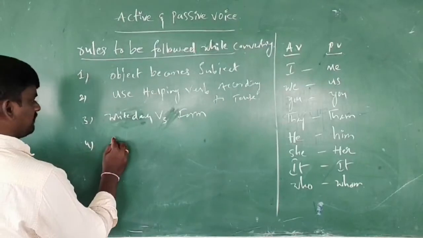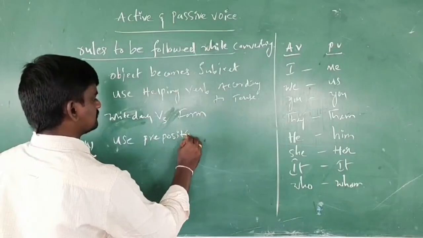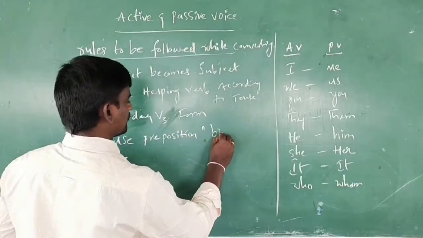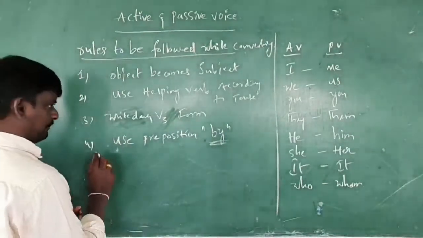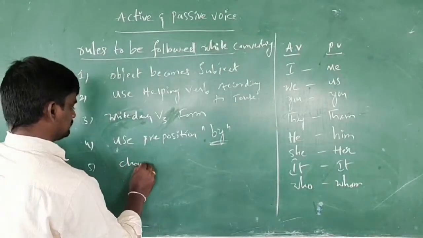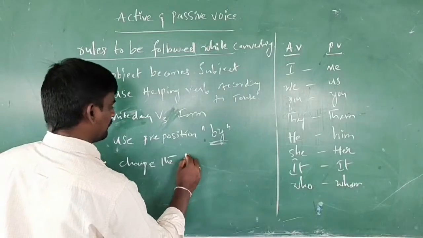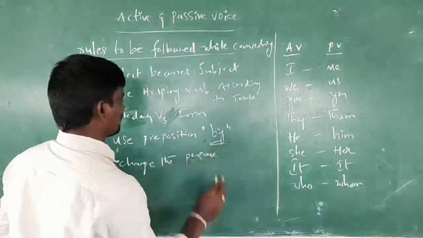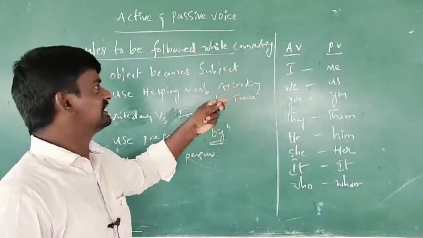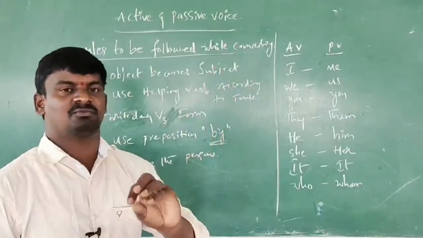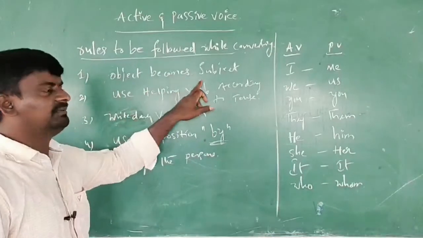Next, number 4, use the preposition by. Number 5, change persons. Here are the rules to be followed while converting AV to PV, active voice to passive voice. The first rule, number 1: the object becomes the subject.